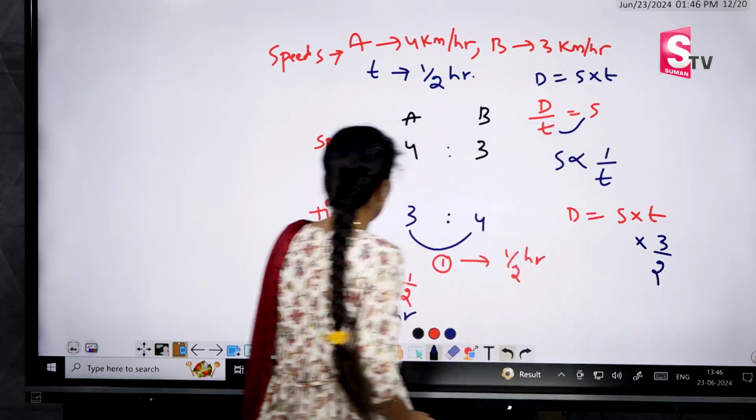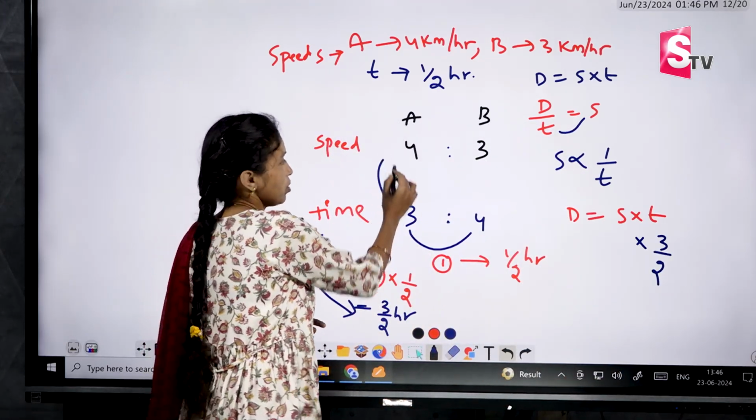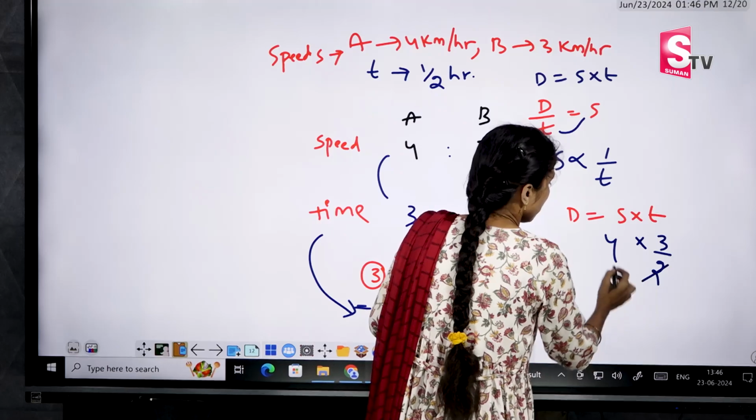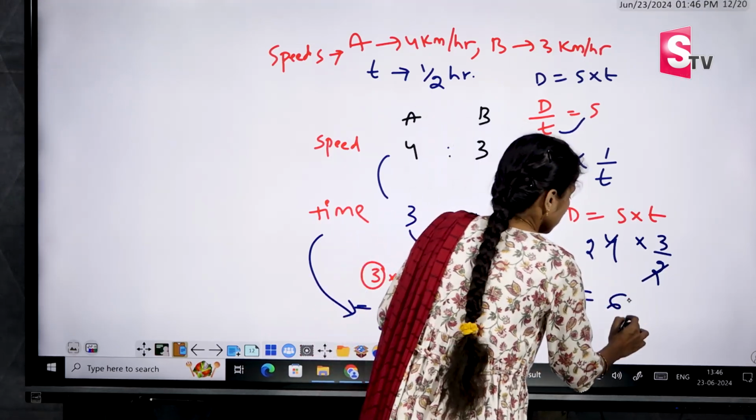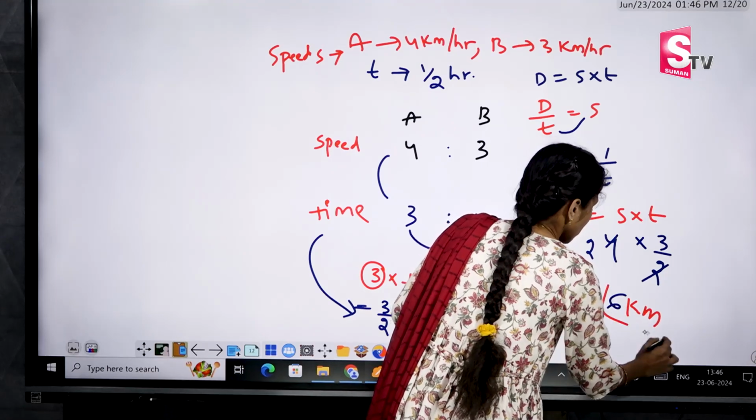Then what about the speed? What is the speed of A? 4 parts. So, I am writing 4. 4 ones are 4, 4 twos are. So, we are getting 6 kilometers. What is the distance? 6 kilometers.